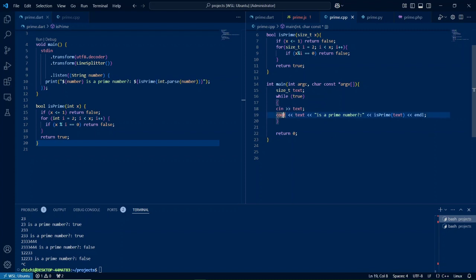So cout is the standard output in C++. This is what we call the insertion operator. So we are inserting into the standard output. Essentially, we are printing. So basically, this line here is the same as this line here. They are basically the same. So we are echoing back the result to the user. So let's give it a try.